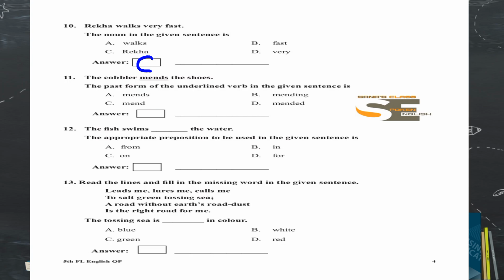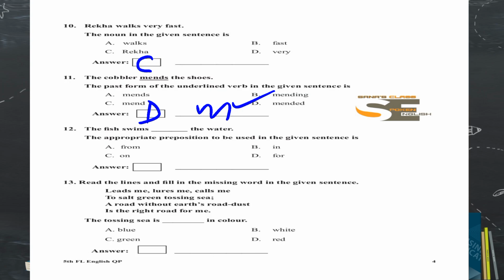So here you should find the past, which has already happened. What is the past form of mends here? You could easily say that it is mended. Mended is the past form of the word mends. In the box you should write C, and then here you should write mended. Okay, we'll go for question number 12.